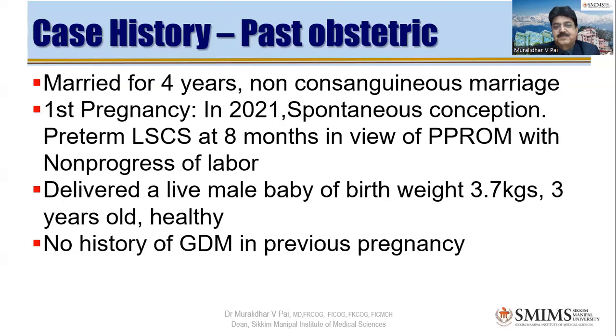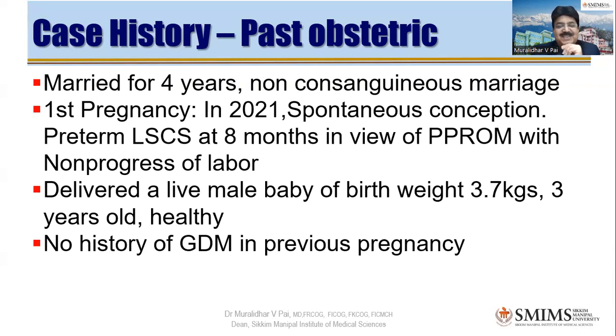Yes, sir. So moving on to her past history, she's married for 4 years, non-consanguineous marriage, and her first pregnancy was in 2021. It was a spontaneous conception, and she delivered by preterm LSCS at 8 months in view of premature pre-labor rupture of membrane and non-progress of labor. At 34 weeks, she delivered a male baby of 3.7 kgs. The baby is 3 years old and healthy now. And in that pregnancy, the patient does not give any history of GDM diagnosed.